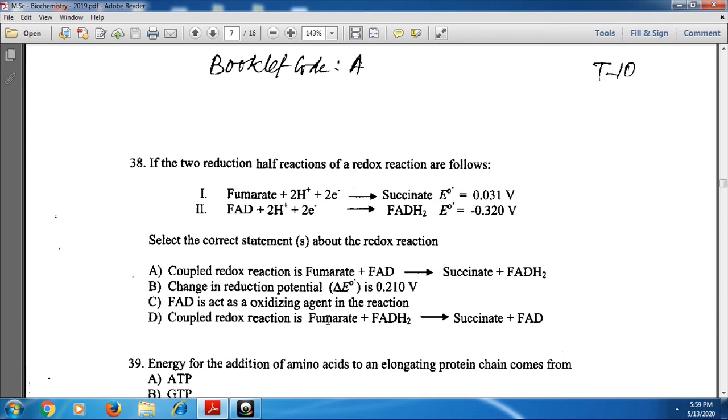Here FAD acts as an oxidizing agent in the reaction. B and C are the correct ones.